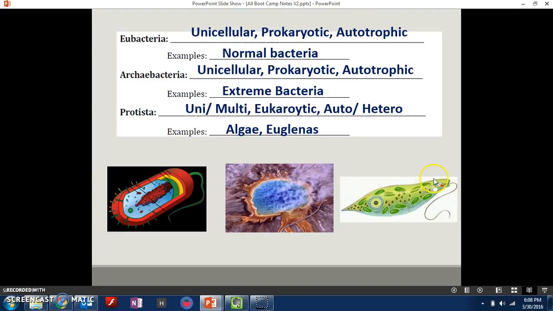And then Protista, these are the interesting group because they can be unicellular, they can also be multicellular. They are all eukaryotes, so they all have this nucleus, but they can be autotroph or they could be heterotroph. So algae, euglenas, a lot of things that live in the sea, they are this Protista group, which is a really interesting group.